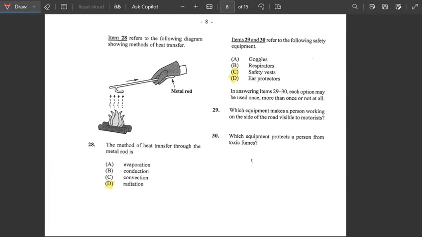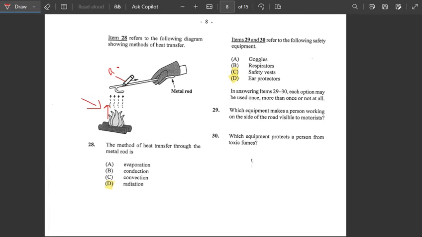Alright, number 28 here. It says refer to the following diagram showing method of heat transfer. So here we had the fire. Let me demonstrate. Here we have the fire, and from the fire we have the heat going up to this piece of rod right here.